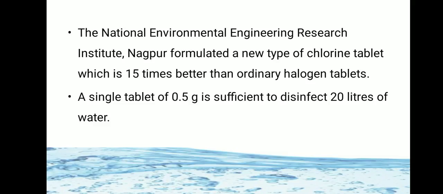The National Environmental Engineering Research Institute of Nagpur formulated a new type of chlorine tablet which is 15 times better than ordinary halogen tablets. A single tablet of 0.5 gram is sufficient to disinfect 20 liters of water.